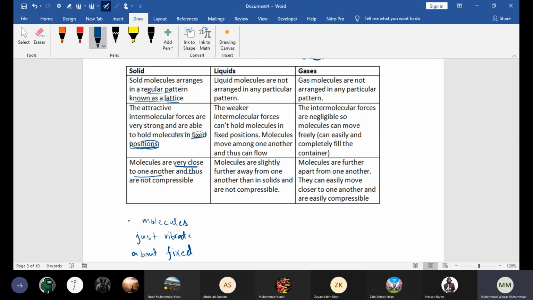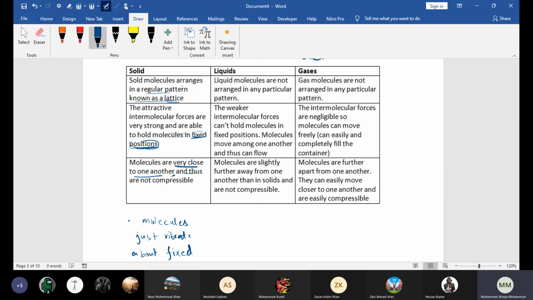Yes, sir. Now, we discussed that solids do not flow because the molecules of the solid are held in fixed positions. Now, why are solids not easily compressible? In solids the molecules are very tightly packed together, almost touching, so there are no spaces between them.